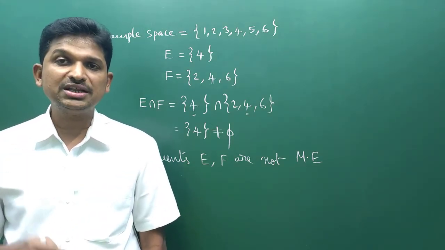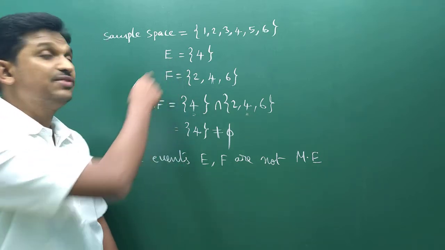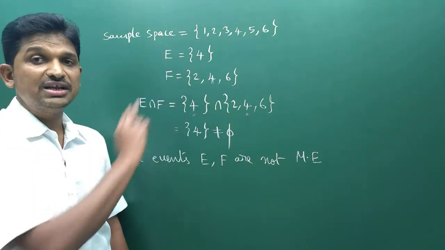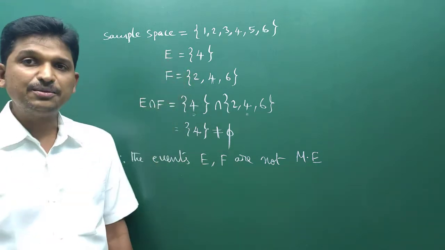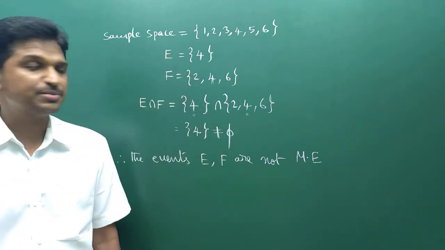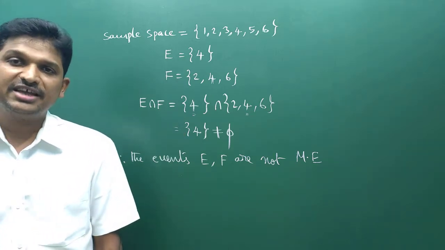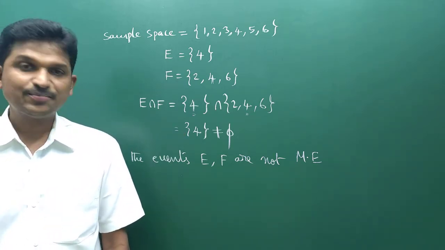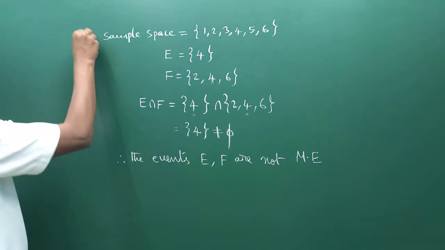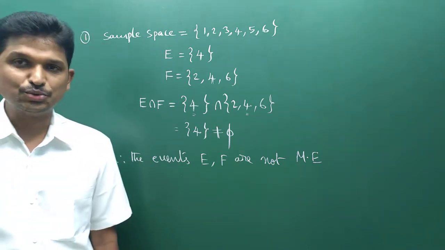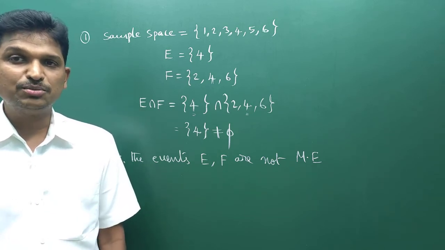In this question they are asking whether they are mutually exclusive or not. If you observe the question, it is in sentence form. E and F are given in sentence form. I wrote both in roster method, set form, so that I can easily check whether they are mutually exclusive or not. I hope you understand this. This is question number 1 in exercise number 16.2. Now, we will move to question number 2.